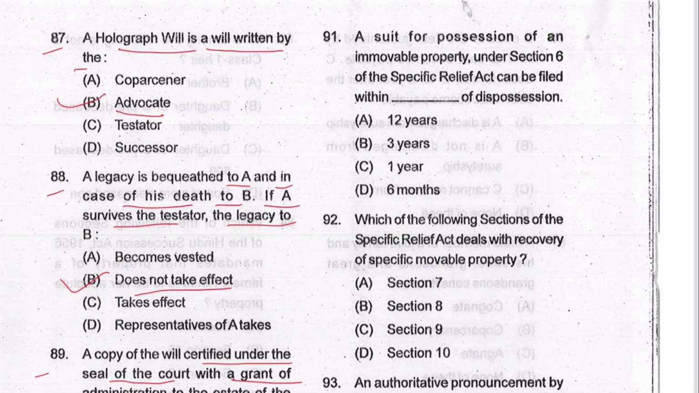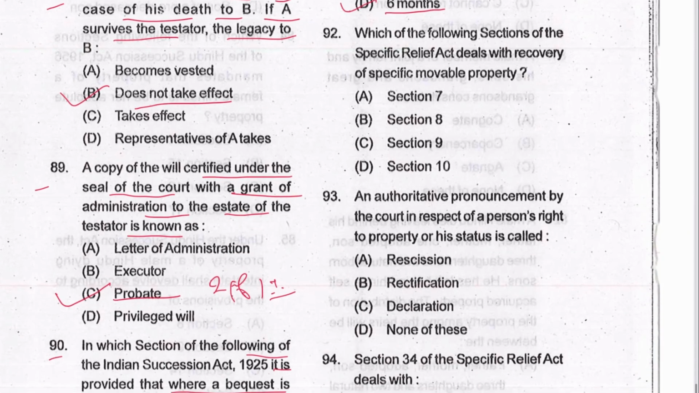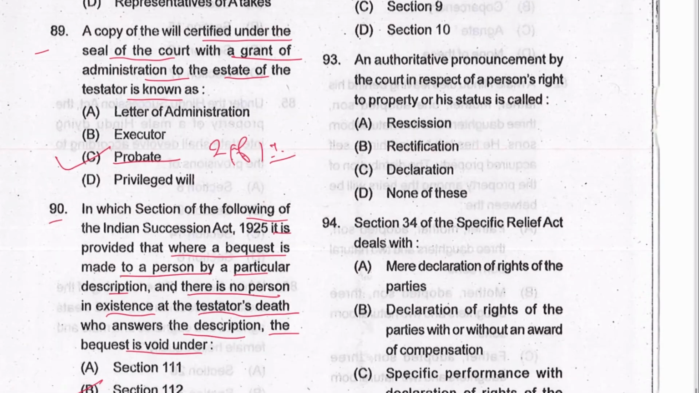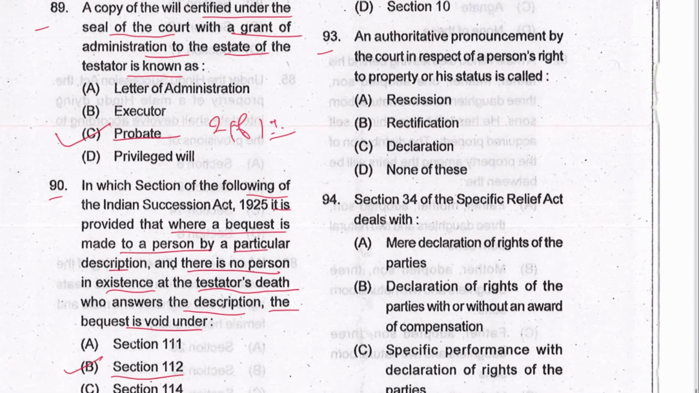Next 91. A suit for possession of an immovable property under section 6 within 6 months from dispossession. D is the answer. Next 92. Which of the following sections of SRA deals with recovery of specific movable property? That is section 7. A is the answer. Next 93, an authoritative pronouncement by court in respect of a person's right to property or his status is called a declaration. C is the answer. Section 34 provides for the same.